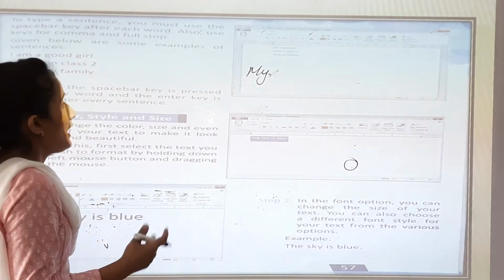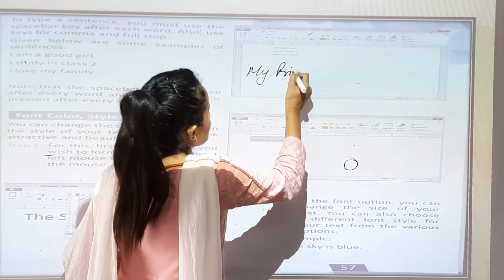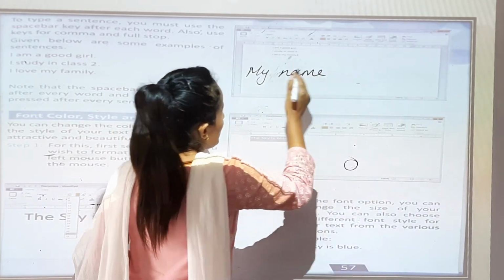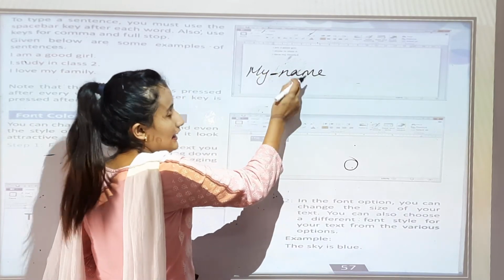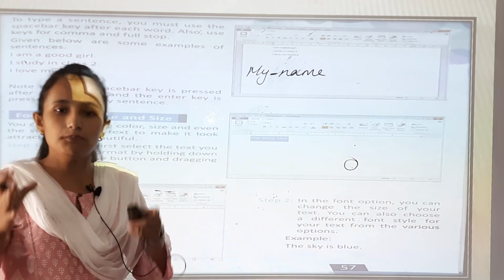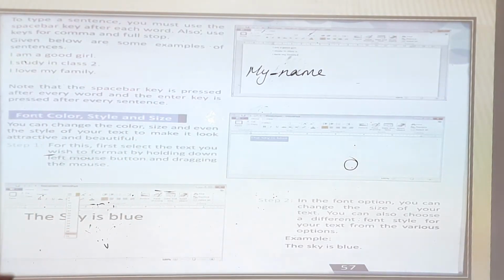Okay. Now I am writing something, so I have to give a space, right? My name. So there is a space between my and name. So with the help of space bar button, you can give a space. You can give a gap. Okay. Now I am a good girl.